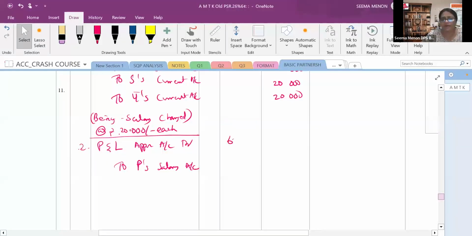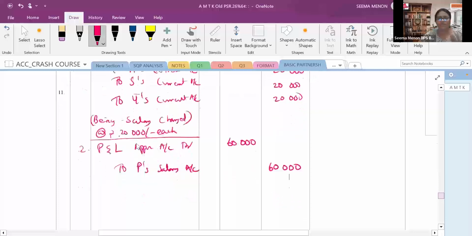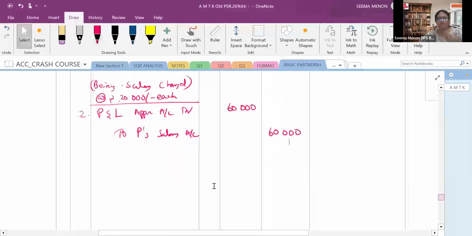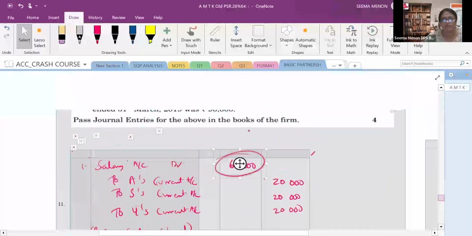And you can even write the total directly. No need to show separately. If you want, you can write it separately, salary account by salary account. But here we have written a consolidated amount, so you can use the words partners' salary account, right? Being salary account closed, being partners' salary account closed by transferring to P&L appropriation. That also we have done. Now the next one, you can see that